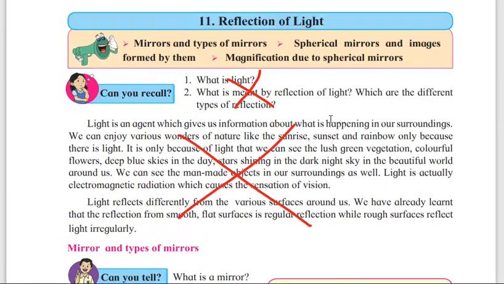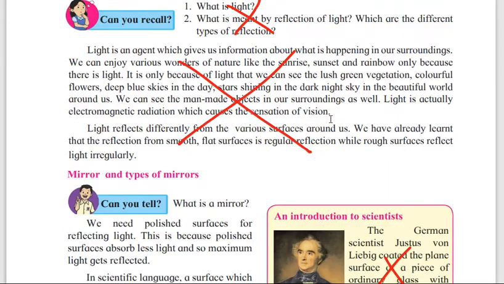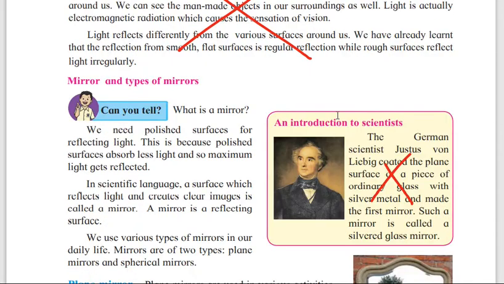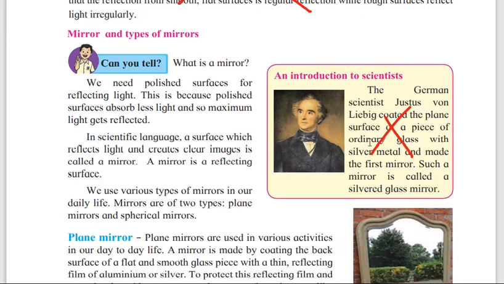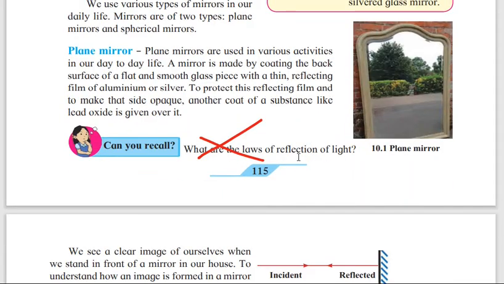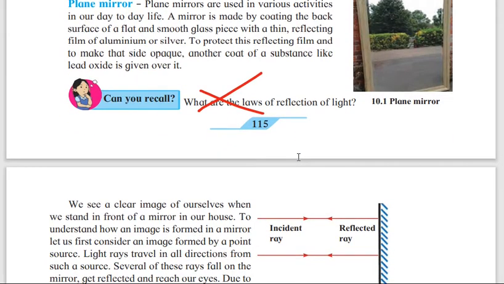Then 11th one, that is reflection of light, again can you recall, and the first two paragraphs are not there, they've been cancelled. Then an introduction to scientist again is removed, can you recall is not there. 115. What are the laws of reflection of light? 115. This is not there. Actually this answer is there, like we have to search it and write.